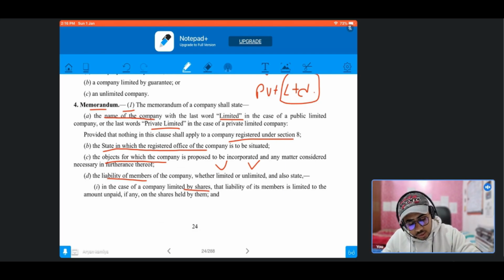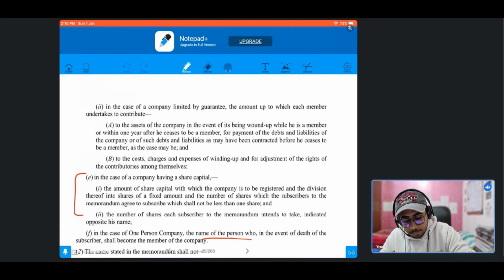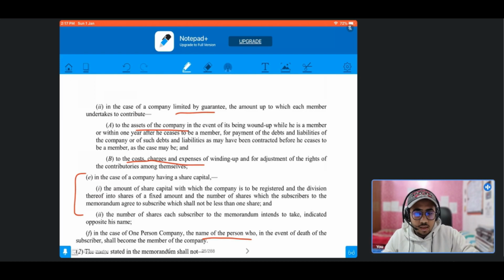Suppose the face value of a share of a company is 10 and the member has only paid rupees 8 up to the current date. Now he will be liable for only rupees 2 on that share, and further he will not be liable for any debts incurred by the company. And in the case of a company limited by guarantee, it is the amount up to which each member undertakes to contribute to the assets of the company or to the cost, charge, and expenses of winding up of that company.